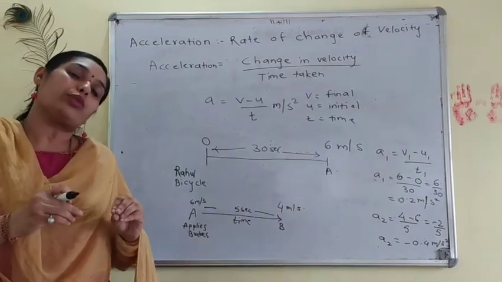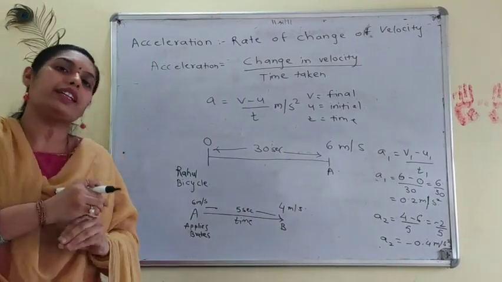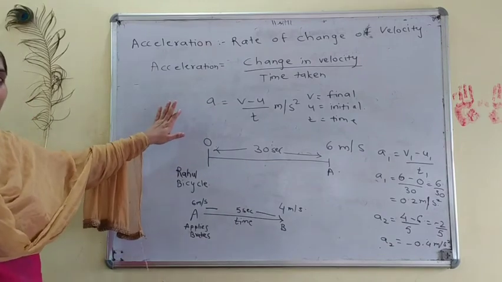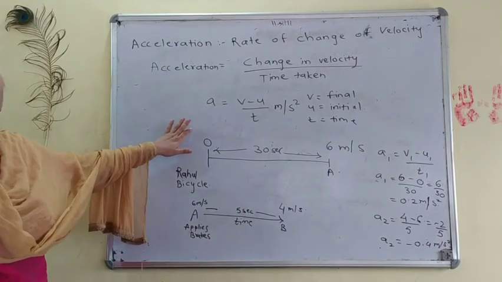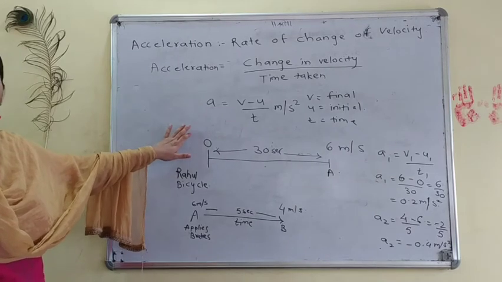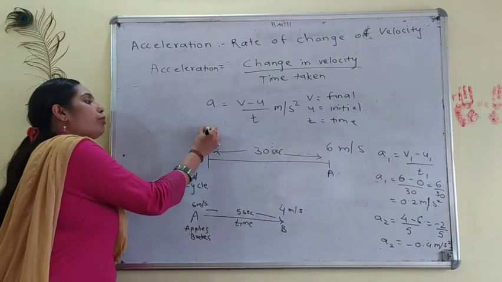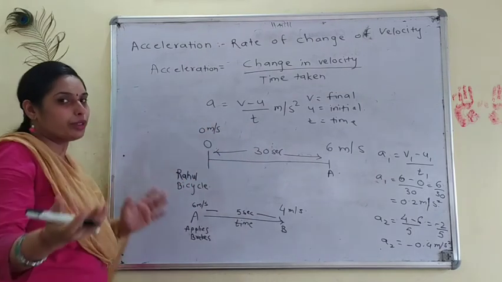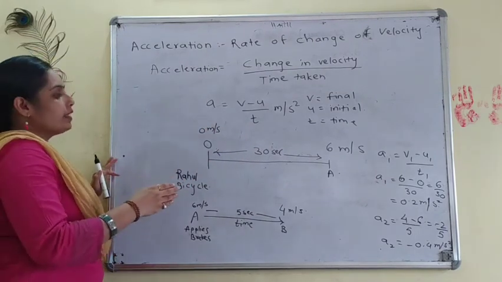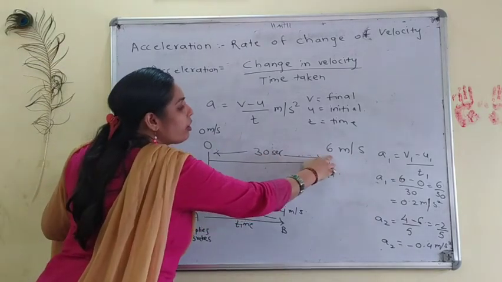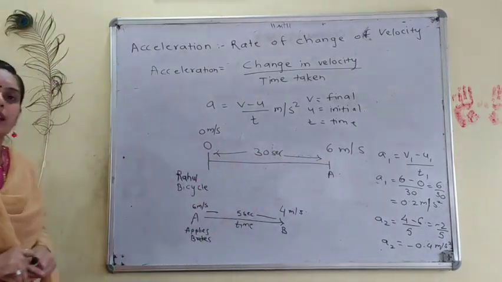Rahul is taking his bicycle, and now he has started riding. At the start, when he just started riding it, his velocity was 0 because it was at a rest point. It was stable. So its initial velocity was 0 meters per second. Then he started riding, and in 30 seconds he attained a velocity of 6 meters per second.